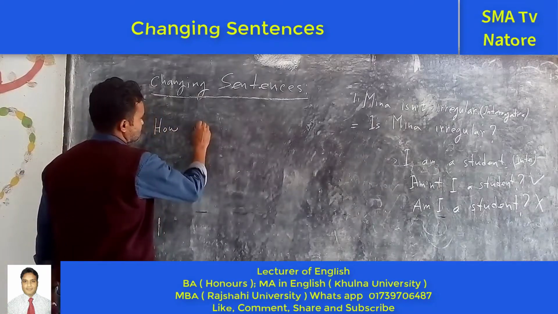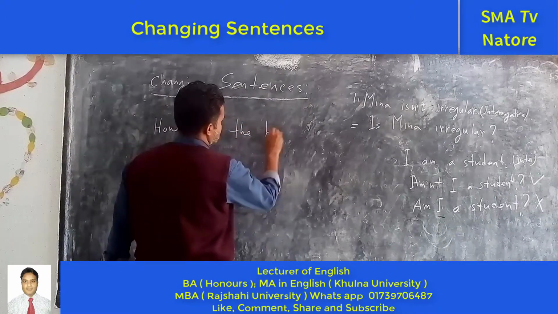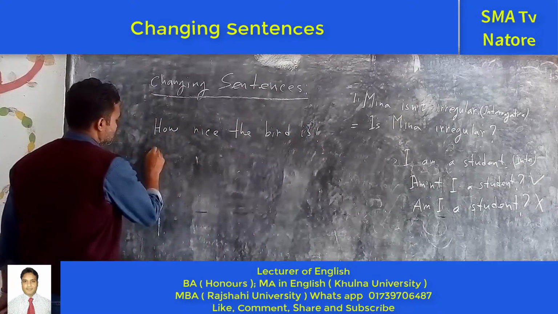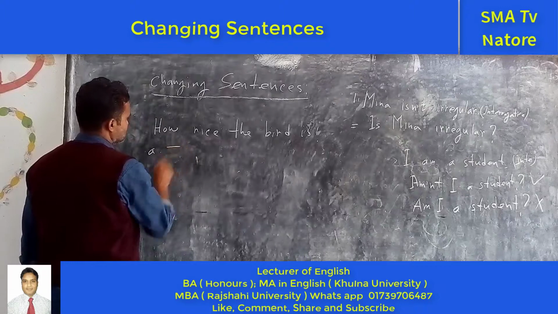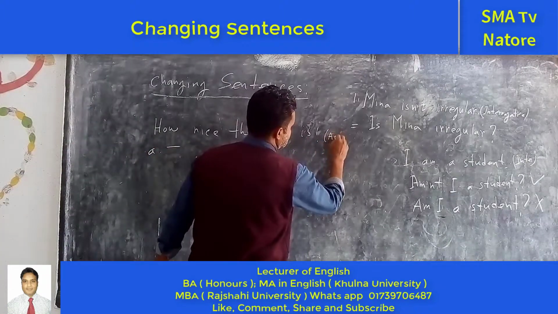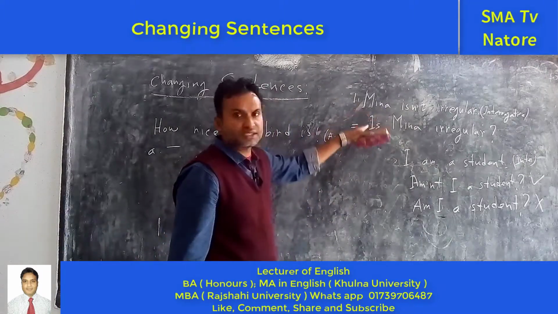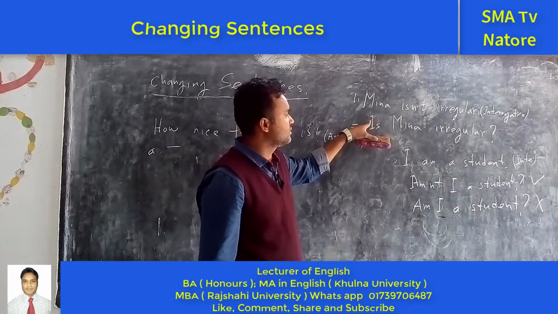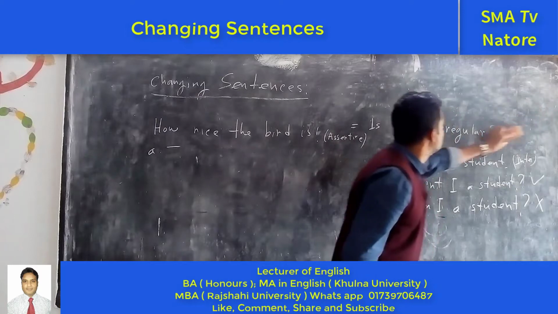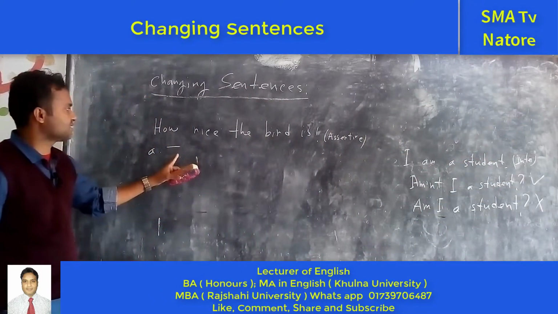How nice the bird is. Number A. Okay, you have to make it an assertive sentence. Have you written these sentences? Have you completed? So you have completed. Next one, you have to make it an assertive sentence.